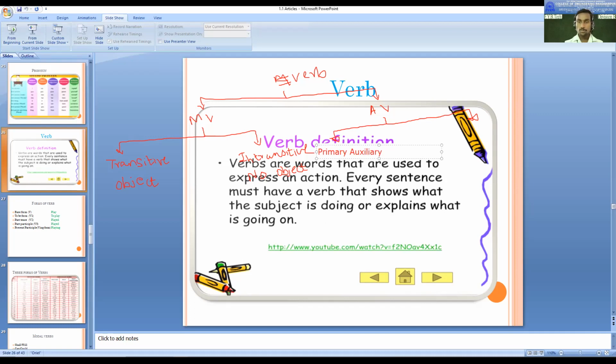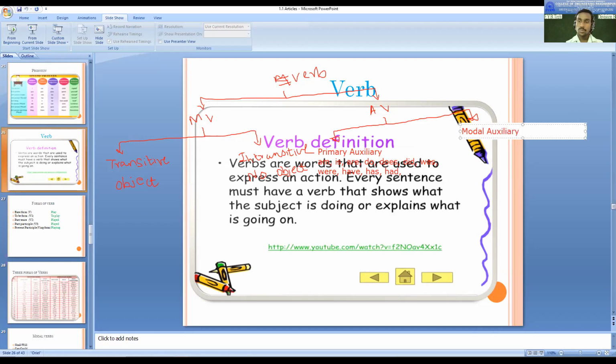So primary auxiliaries will be like this. All helping verbs will come here, like am, is, are, do, does, did, was, were, have, has. So these all are called primary auxiliaries. And another classification will be modal auxiliaries.